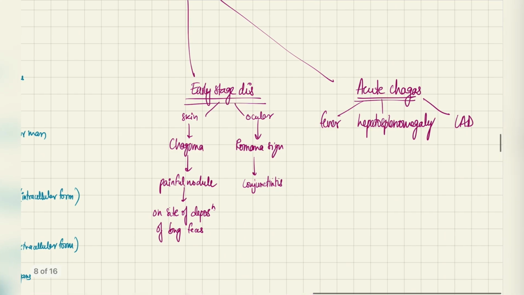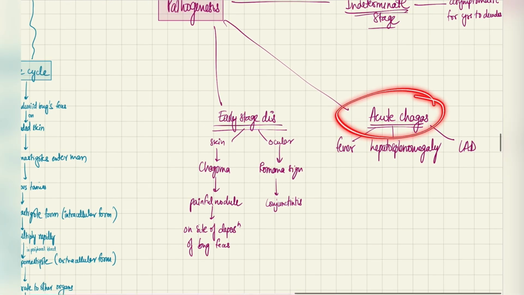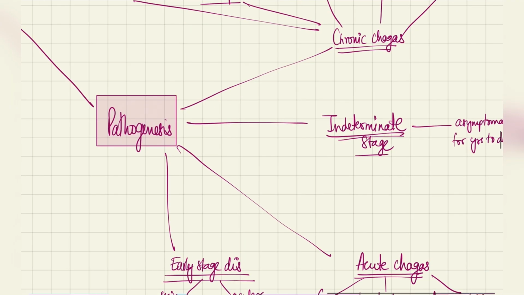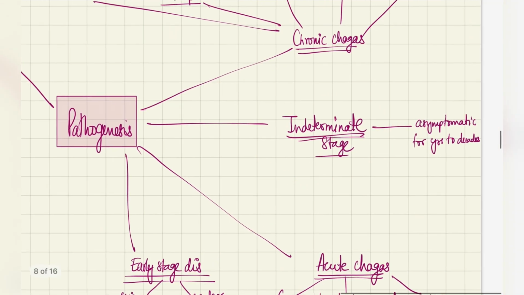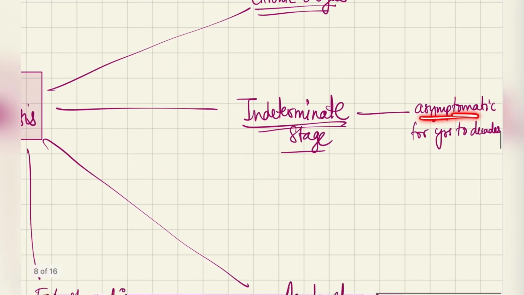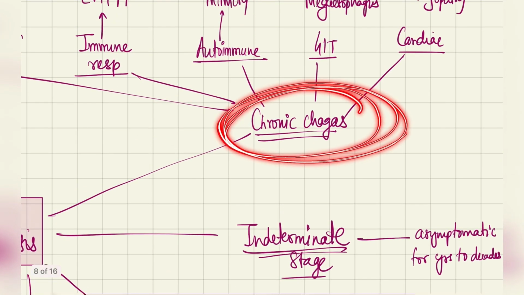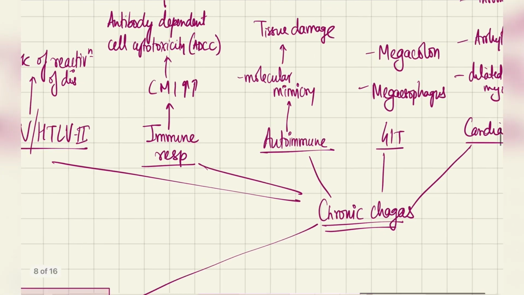That's it for early stage disease. Next, we enter the acute Chagas. This is characterized by generalized features: fever, hepatosplenomegaly, and lymphadenopathy. After acute Chagas, we get into the indeterminate stage. We don't know how long the organism will stay in this stage, but it stays asymptomatic from years to decades. It does nothing, just stays in the body. After that, we develop chronic Chagas one day, where we get different manifestations.